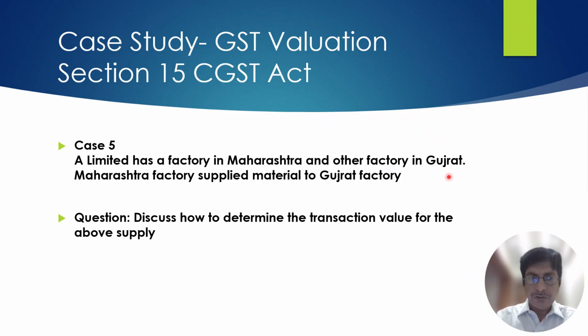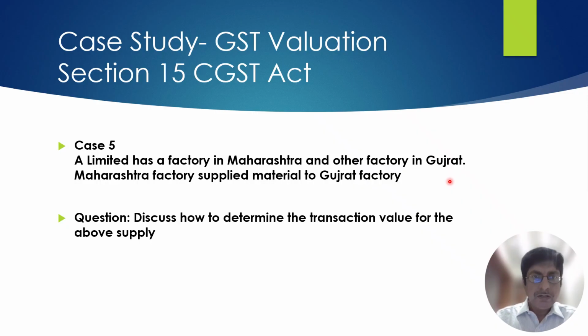And as per Schedule 1 of the CGST Act, when there is a supply between distinct entities, that is considered as sale. It is not a sale as per financials, but it is a sale between distinct entities whenever there is a supply, and it has to be on the invoice. It cannot be on the delivery challan.